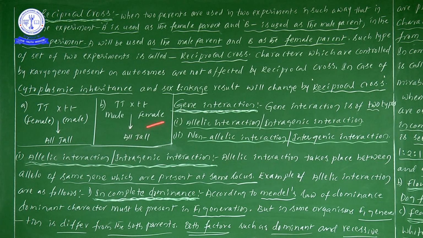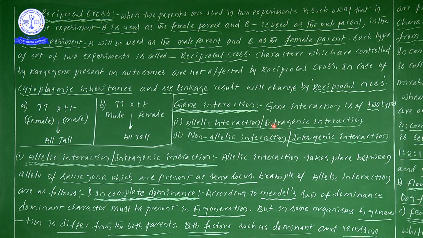Next one, gene interaction. From here onwards it is a little deeper information, but we discussed most of it. Gene interaction is of two types. One is allelic interaction or intragenic interaction.